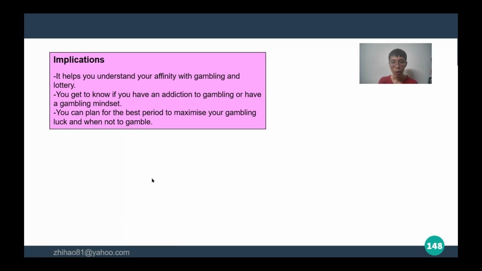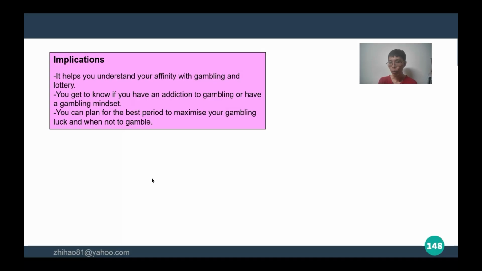It means that you need to understand your connection with gambling and lottery. So if you do not have a good connection with indirect wealth, please do not gamble and please do not have this gambling mindset. Try to minimize it as much as possible.